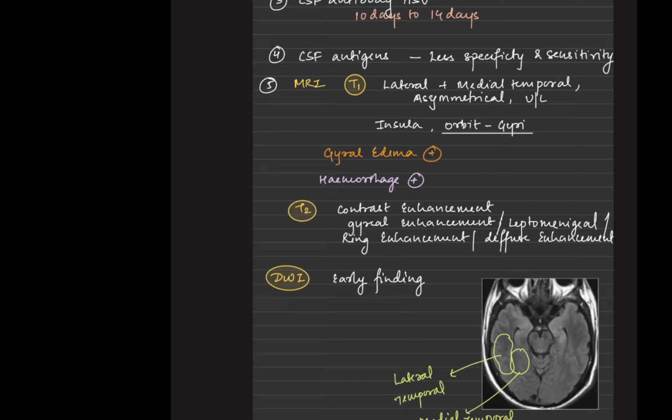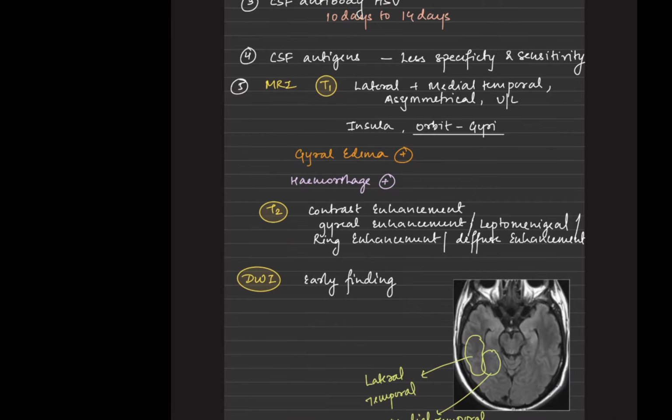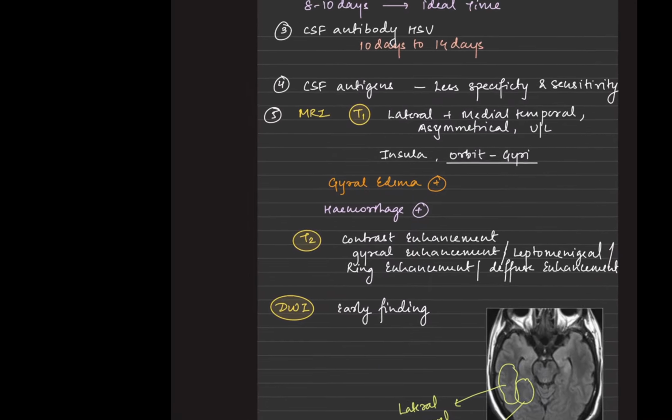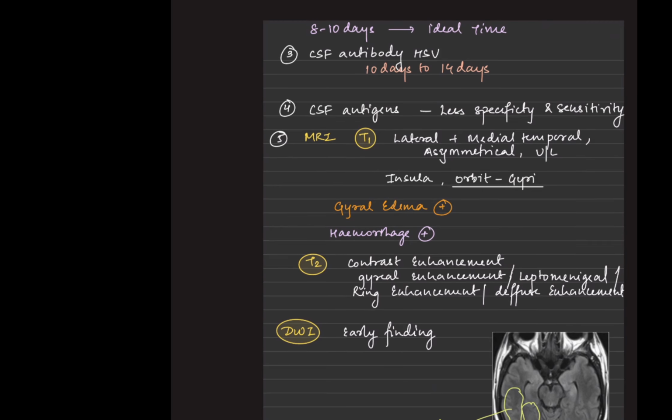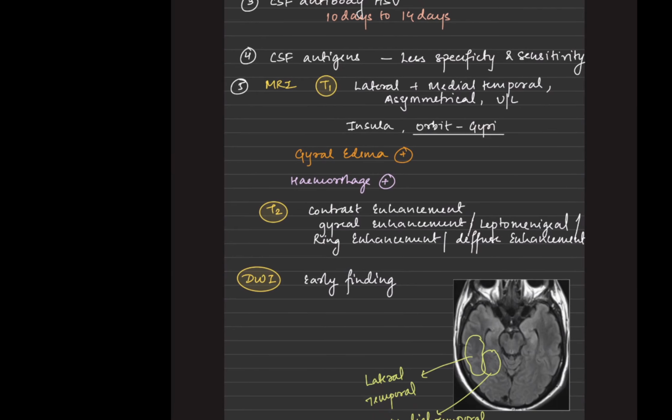The ideal time for HSV PCR is almost 8 to 10 days. HSV antibody testing could be done from 10 days to 14 days, so that can also be performed. Then CSF antigens have less specificity and sensitivity compared to PCR, but that can also be performed, though it is not usually performed.